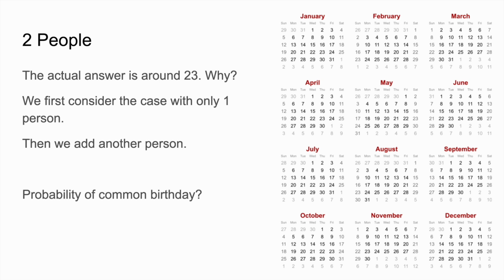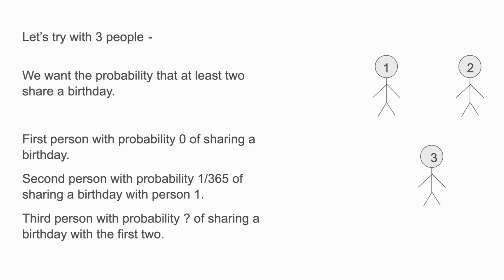Right, it's quite low, right? Because what would happen is that person B would also have to happen to be born on the 1st of January, in which case then you'd be fine, but that is rather unlikely. As you can see, there are quite a lot of other days that person B can be born on. Right, so that was the case with two people, and just to see, we'll check with three people.